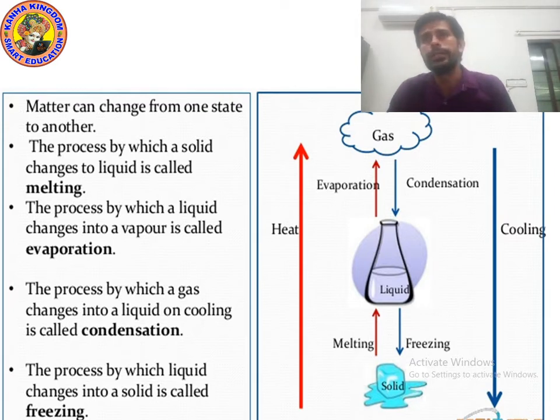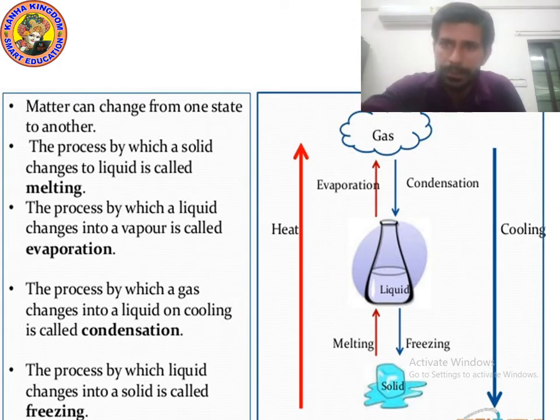Okay, and you can see in the picture that solid, you can see the ice, and liquid is in the flask, means solid changes into liquid. This process is known as melting, or you can say fusion, and when liquid changes into solid, then it is known as freezing. You can see in the picture. Then the water of the flask changes into water vapor, which is known as evaporation. And when water vapor cools down, then it again converts into liquid, which is the example of condensation. Okay, now let's move on to the next point.